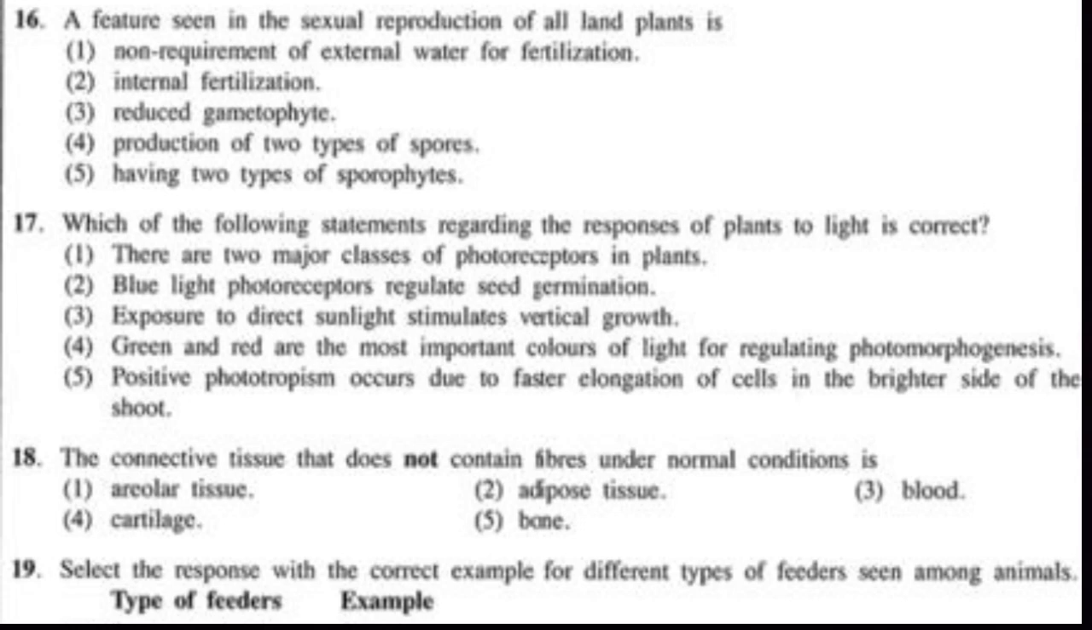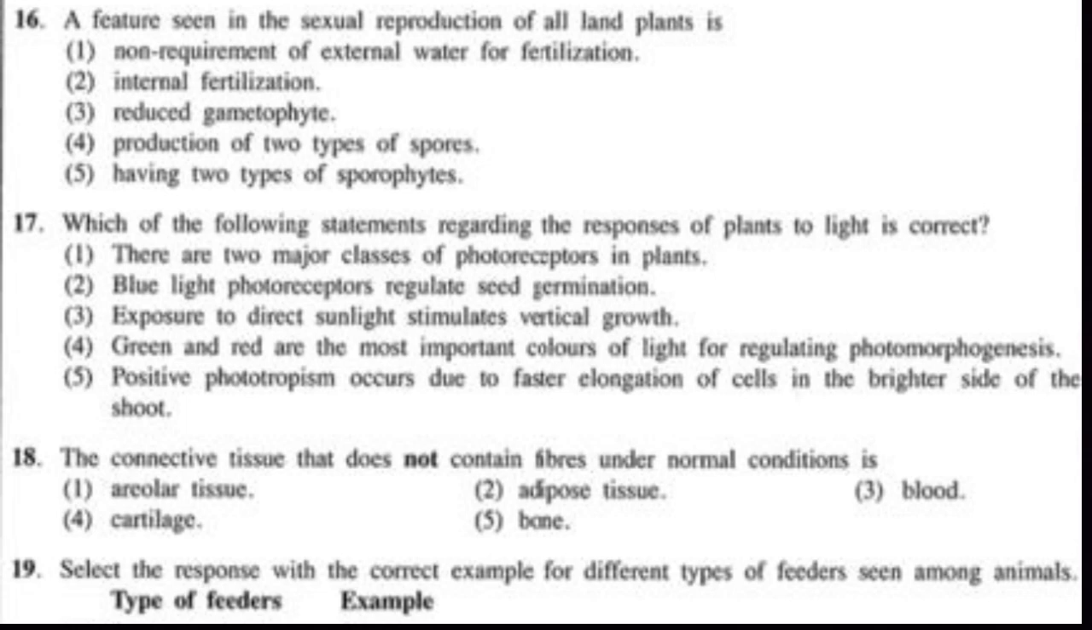The 17th question, which of the following statements regarding the responses of plants to light is correct? The first statement, there are two major classes of photoreceptors in plants. That is correct. That is the answer. So the two types of photoreceptors are blue light photoreceptors and phytochromes. Second statement, blue light photoreceptors regulate seed germination. Wrong. Seed germination is regulated by phytochromes.